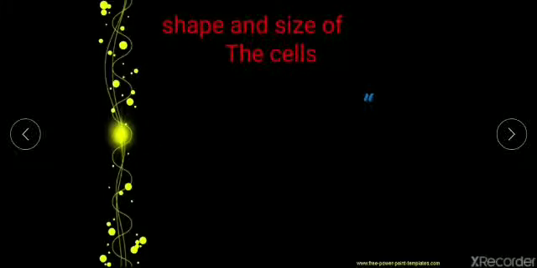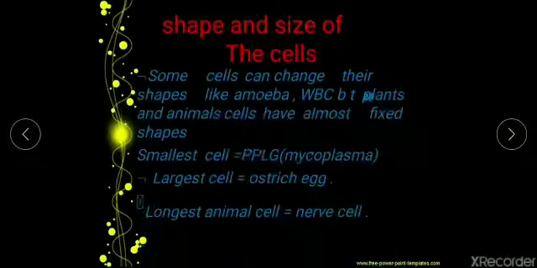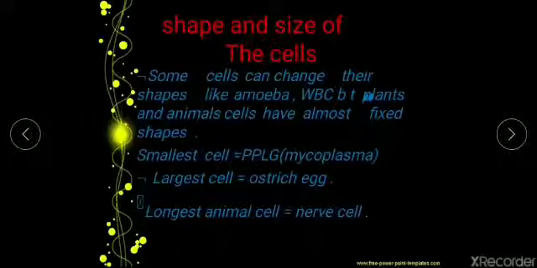Now the next thing is shape and size of cells. Some cells can change their shape and size. They don't have a well defined structure, like we have amoeba cells and we have WBC cells. Mostly plant and animal cells have fixed shape and size. And the smallest cell discovered is mycoplasma, and the largest cell present on earth is the ostrich egg.